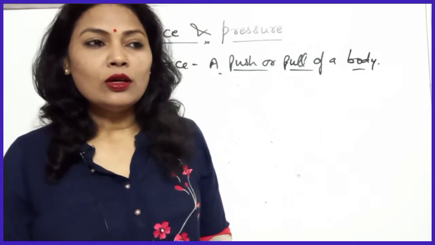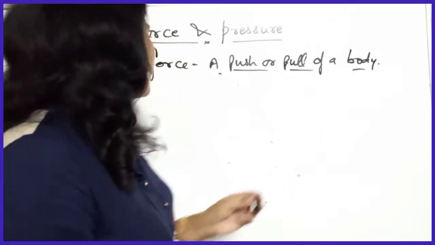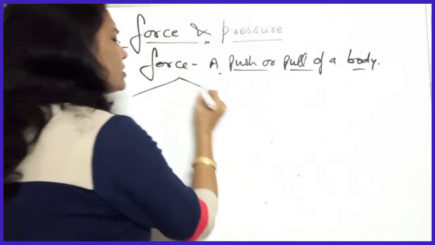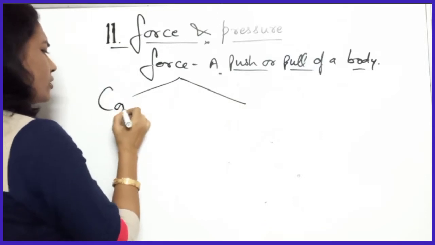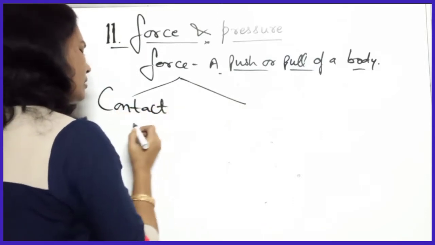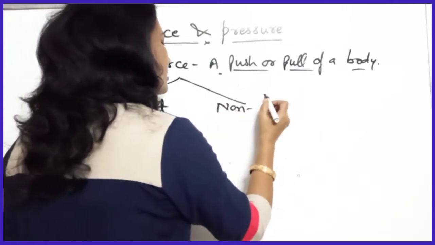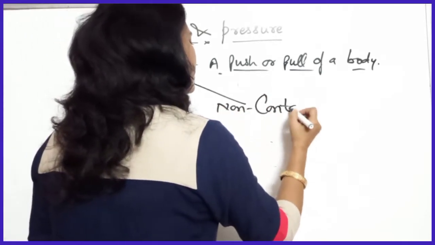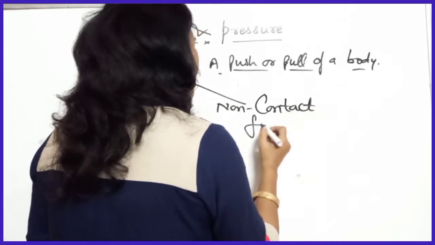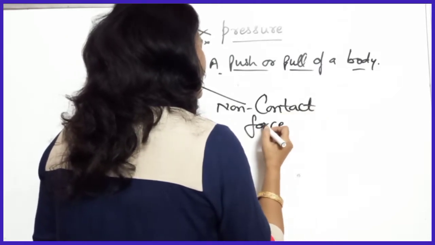Okay. Now, forces are of two types actually. What are the two types of force? Contact force and non-contact force. The name itself gives its definition.